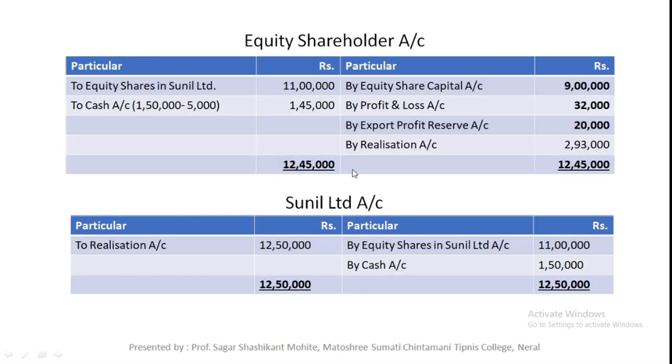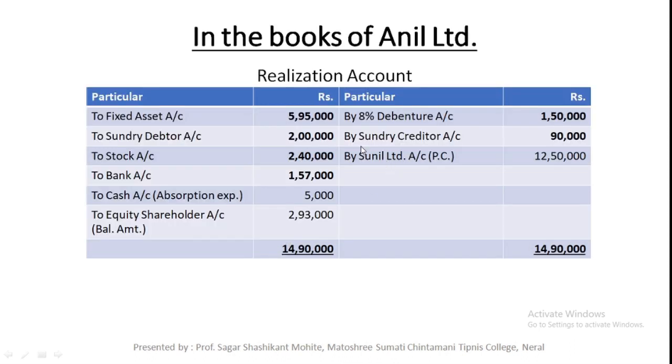The journal entry will be: new company account, that is Sunil Limited account, debit to realization account 12,50,000, and at the credit side of realization account, by Sunil Limited account 12,50,000.